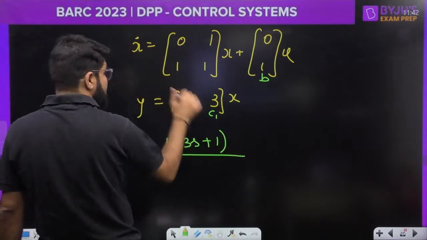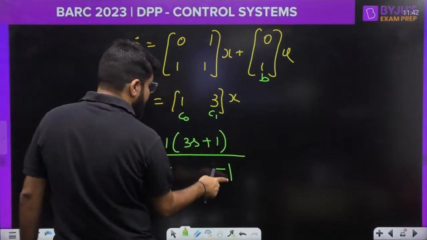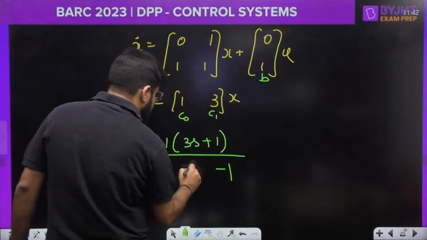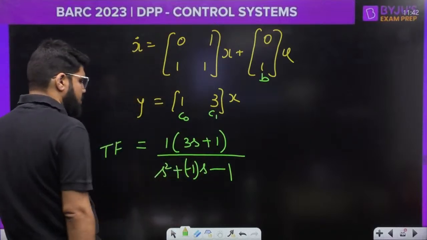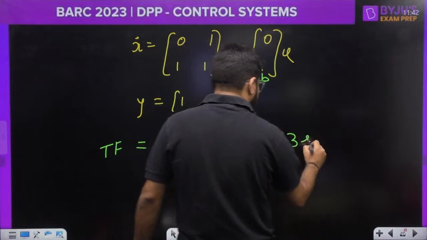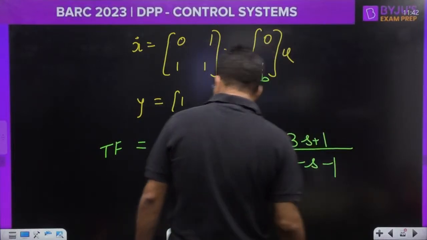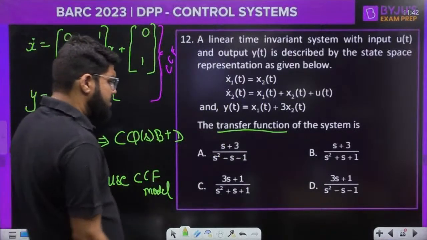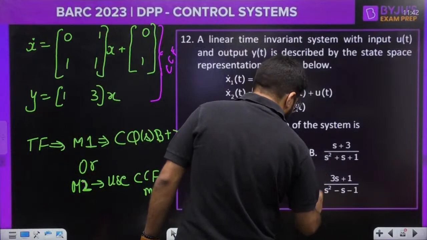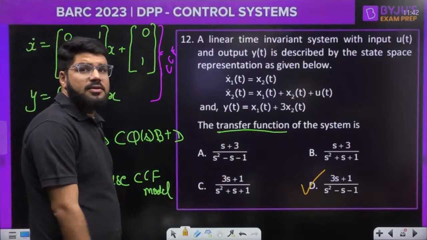Now this is minus a naught, so a naught's value is minus 1, and then this is minus 1 into s. Next is minus 1 into s. So what is this? This is actually 3s plus 1 divided by s square minus s minus 1. The correct answer goes to D.